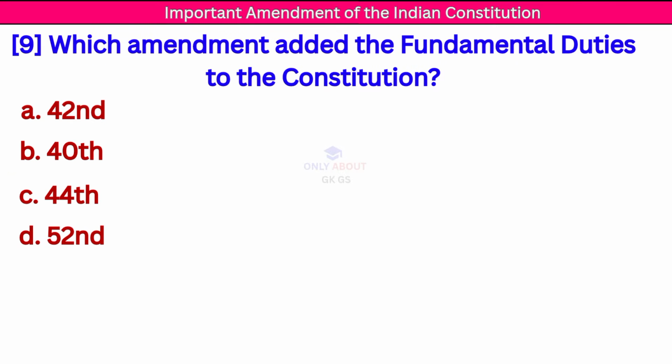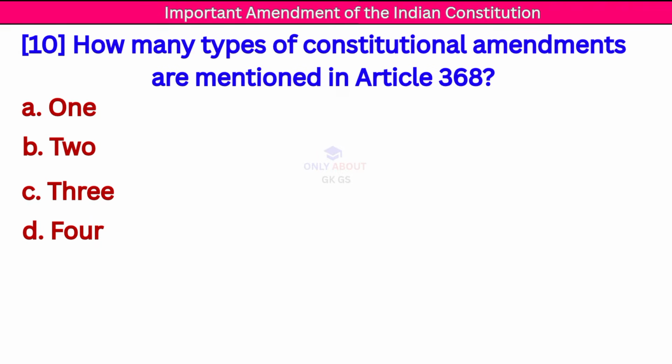Next question: which amendment added the fundamental duties to the Constitution? Correct answer: 42nd Constitutional Amendment. Next question: how many types of constitutional amendments are mentioned in Article 368? Correct answer: 3.